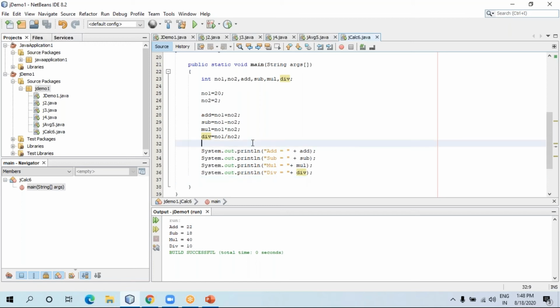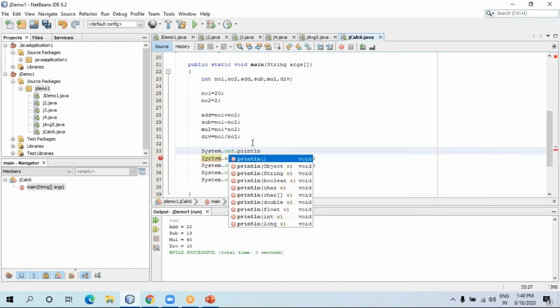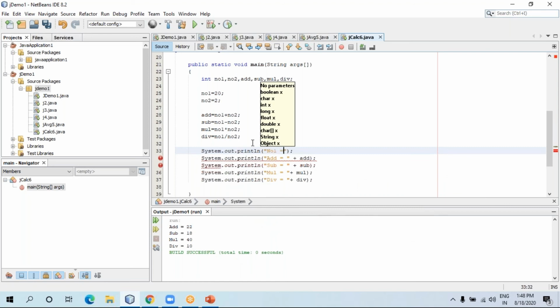If you want to print number one and number two as well, you can print this way. System.out.println, number one equals plus number one. You can write a plus symbol once again, number two, let me give some space, equals plus number two.